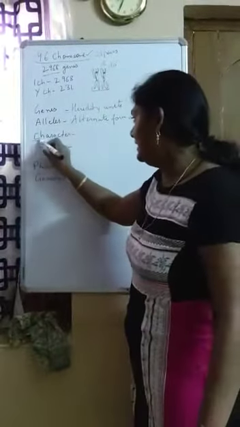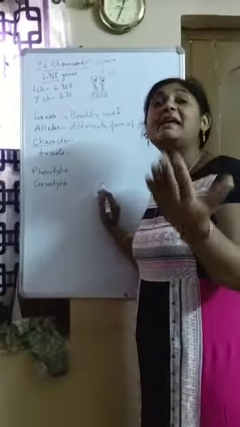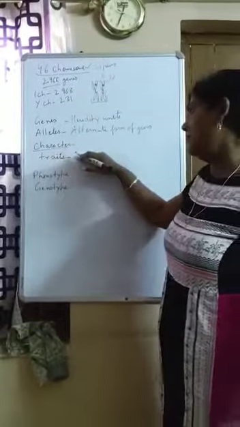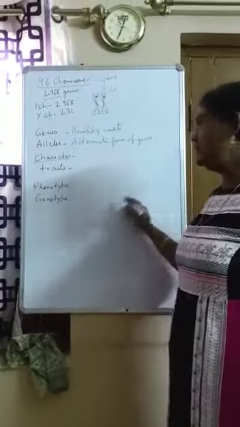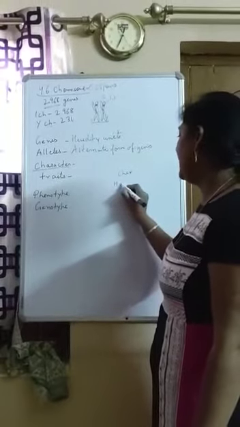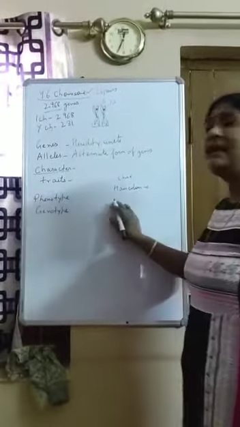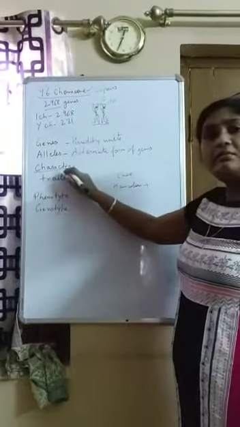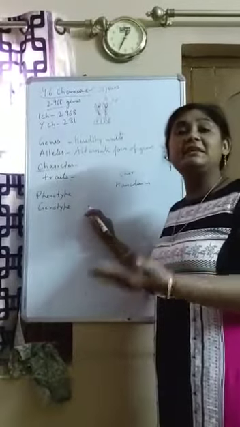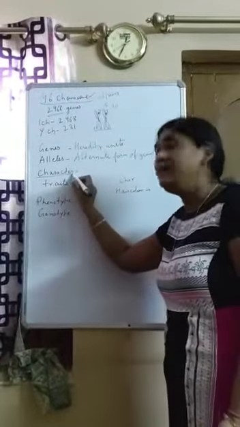Let's talk about character first of all. Character means our bodily feature which can be inherited, which can go from one generation to another. Think the character which we have is, let it be, hair color. So hair color is a character. So what is a character? Any bodily feature which can be inherited or transmitted from one generation to another is called a character.